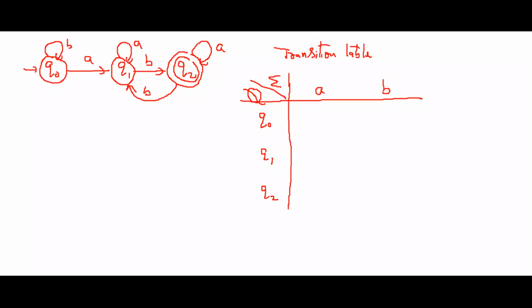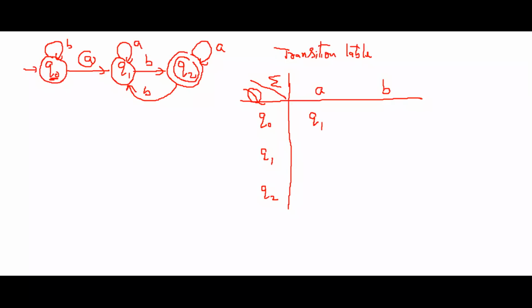So what happens when you take Q0 on A? On the state Q0, if you see the input A, you are going to state Q1. So this is the entry here. What happens when you see the input B on Q0?